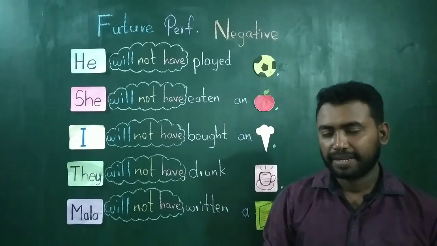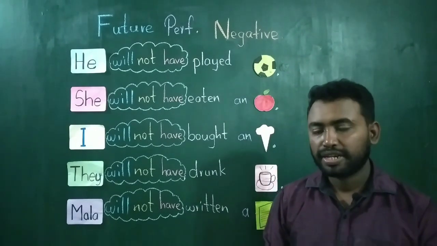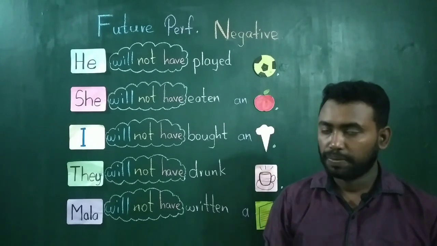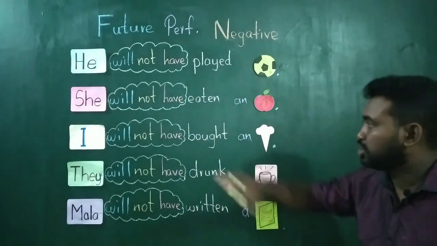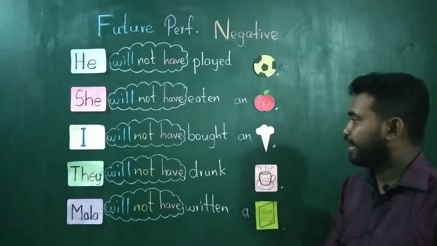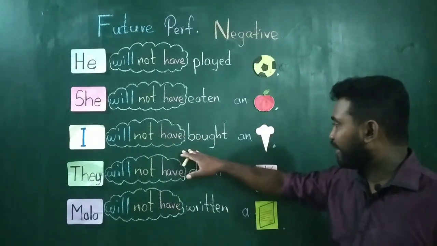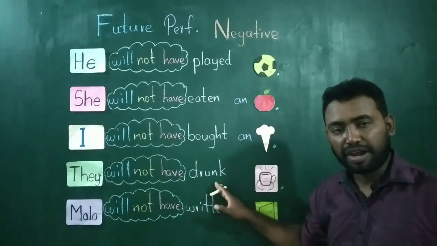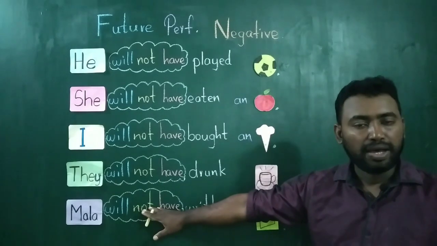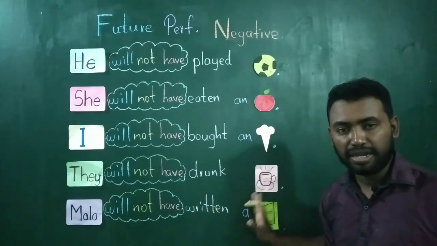Future perfect negative, so simple, put not next to will. So, he will not have played football. She will not have eaten an apple. I will not have bought an ice cream. They will not have drunk coffee. Mala will not have written a letter.